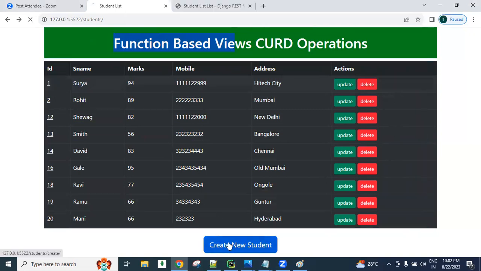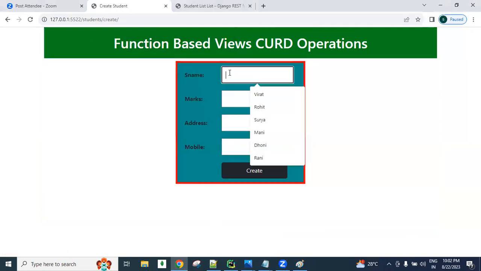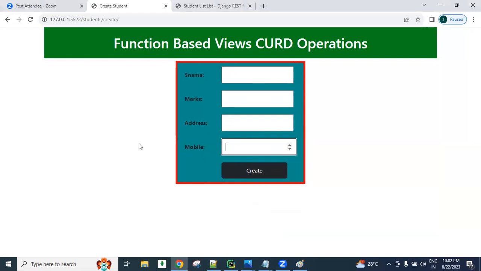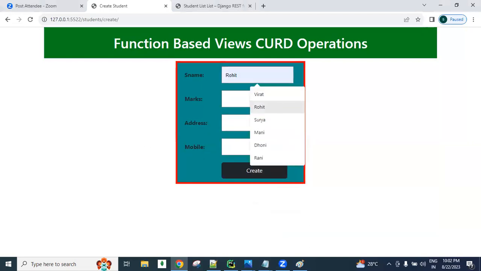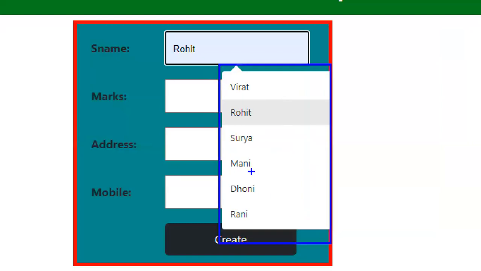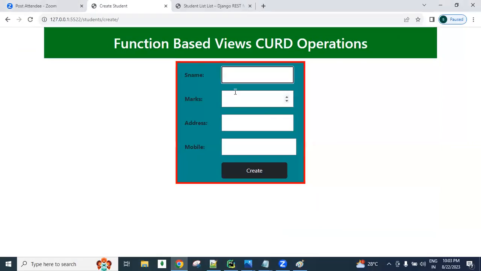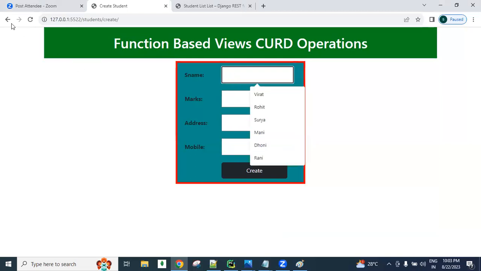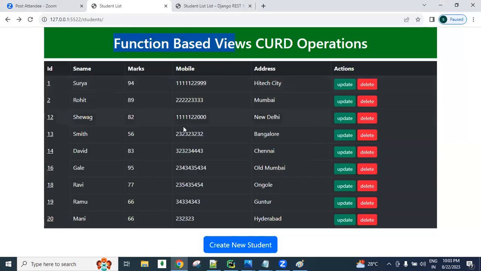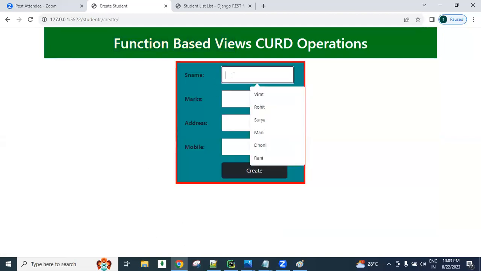If I want to create, by clicking this I can create new data here. By sending the data, I can create it. Previously existing data is displayed, and if we want to control this, we can control it, even without displaying it here. That is all in our hands. After sending data, that new record will come here. For example, if you want, you can create.